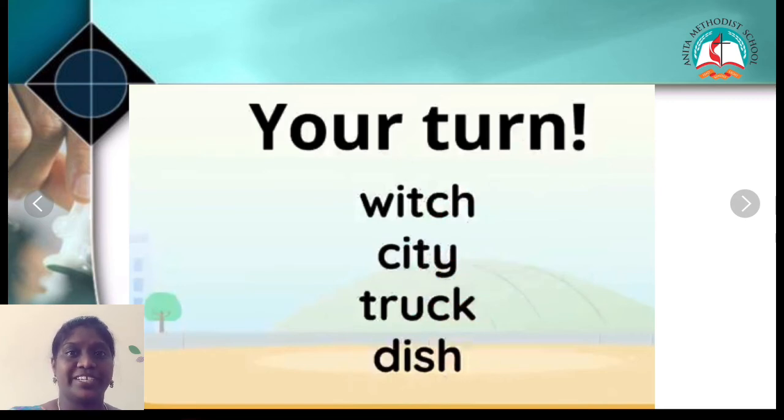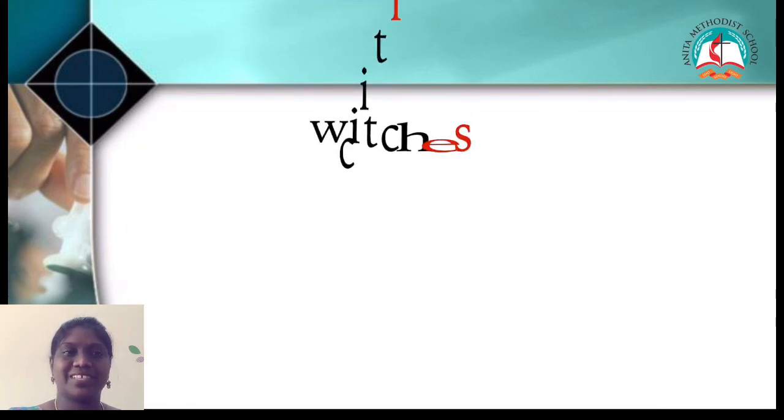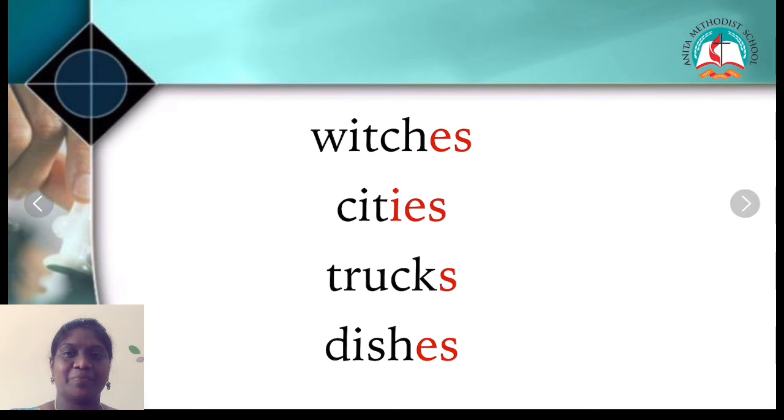Let's see how you understood. Have you all finished? Only four simple words I have given. Let's check the answers. Have you all finished? Super. The answers are witches, cities, trucks and dishes. Have you all written correctly? Wow, super children. You are excellent, right? You are amazing. You quickly understood the plural nouns.